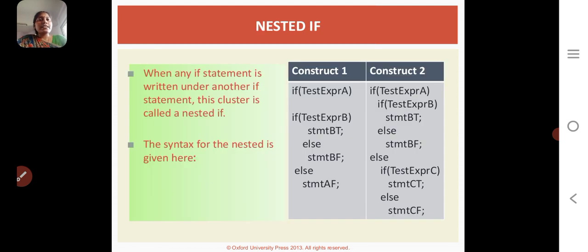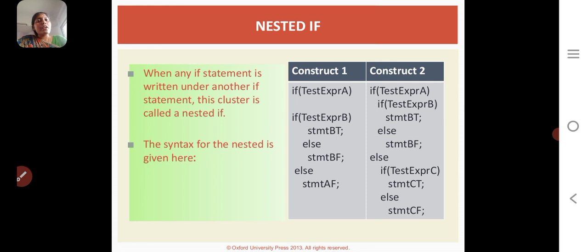Then we see the nested if statement. The nested if statement is also a part of the if else statement. It is combined with another set of test expressions. It is used when an if statement is written inside another if statement. This cluster is called nested if. Then we see the syntax.